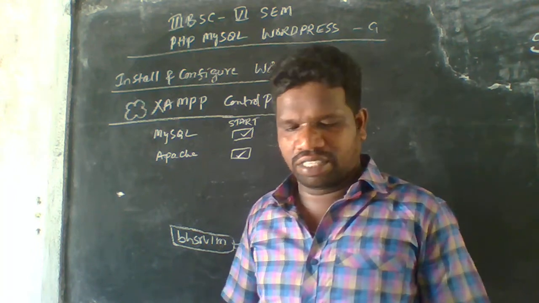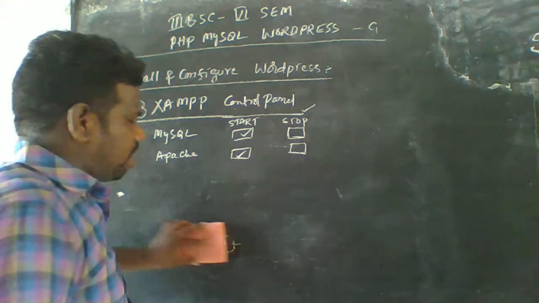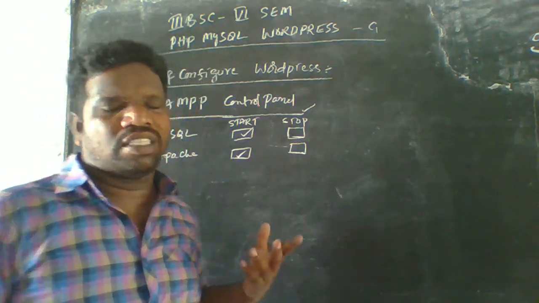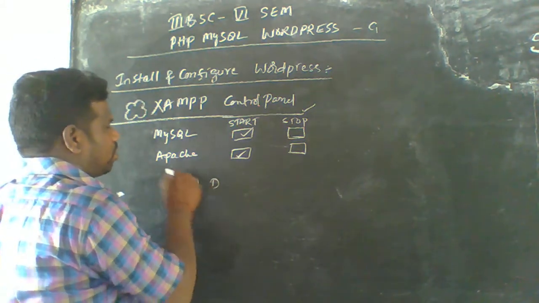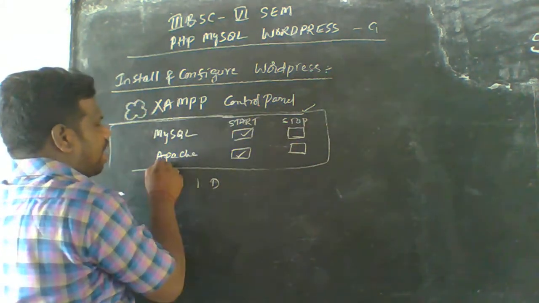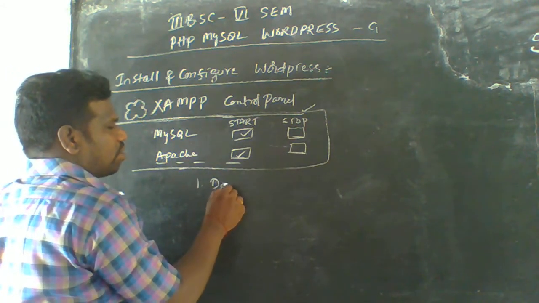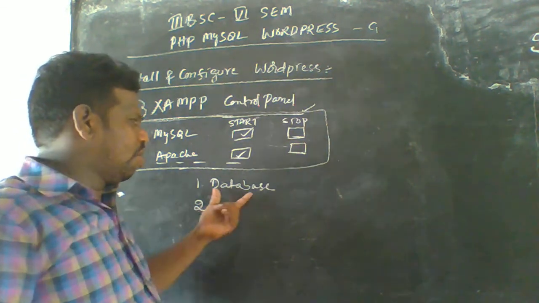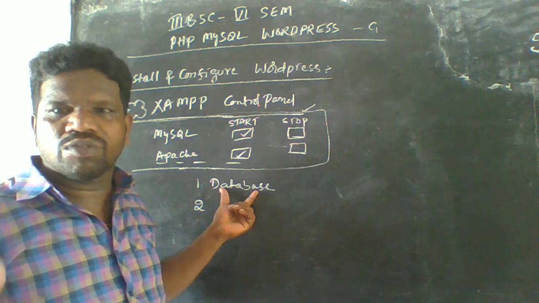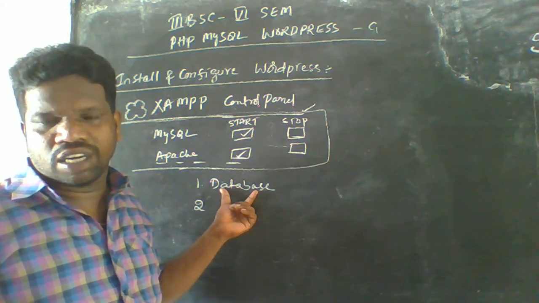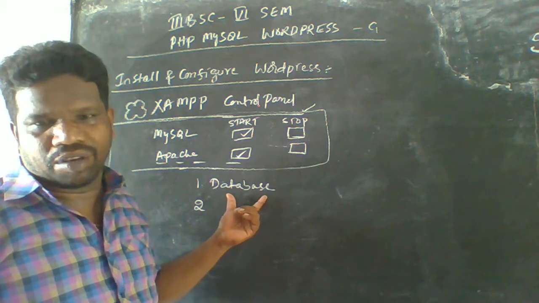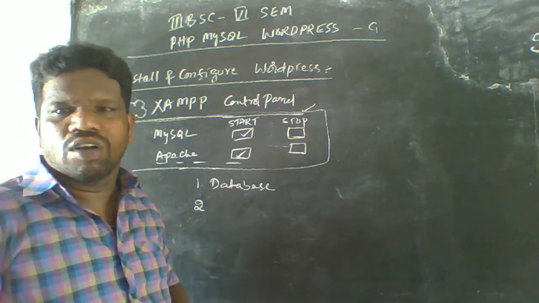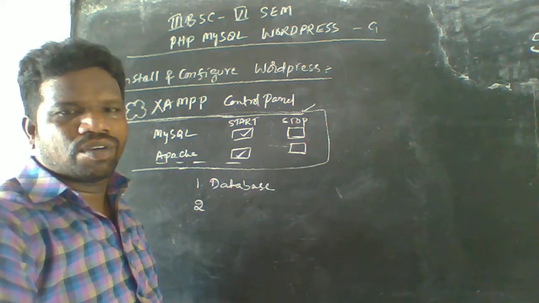In these links we have to see that some names are available, and you should be able to remember those names. The first is called the database name. This is one of the control panels, and a number of links are available here. First of all comes the database, and you have to remember the database name. Next come the database username, database password, and database host, which you also have to remember.